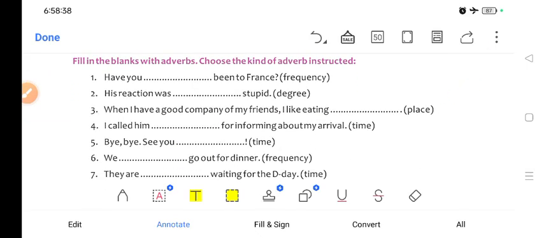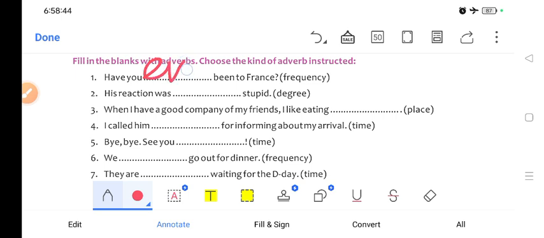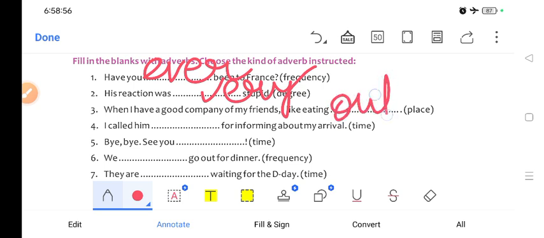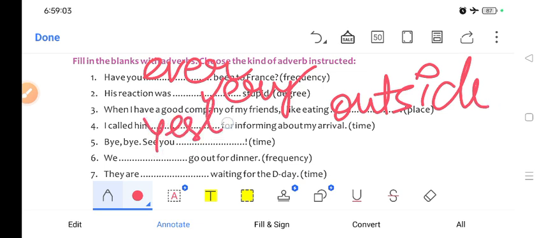Now adverb tryout 4. Tryout 4 is have you ever. So we will write here ever, frequency. His reaction was very, degree, quite, very. When I have a good company of my friends, I like eating outside, inside, whatever it is you could write here. I called him yesterday. Yesterday. Next is bye bye. See you soon.